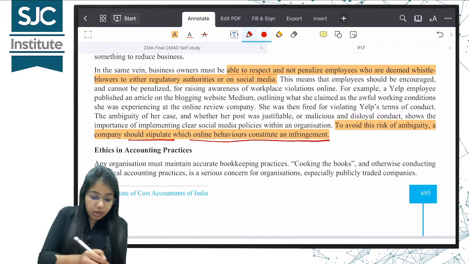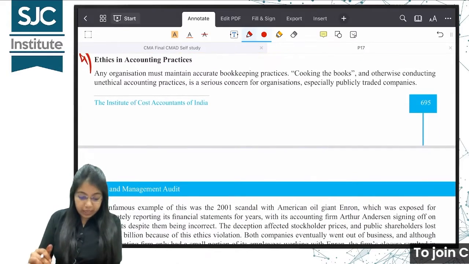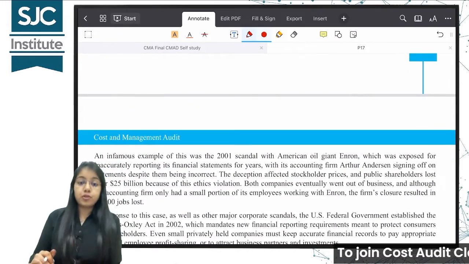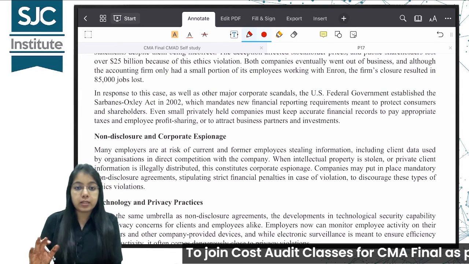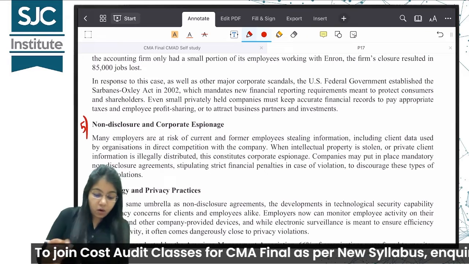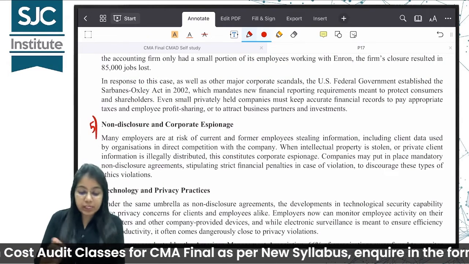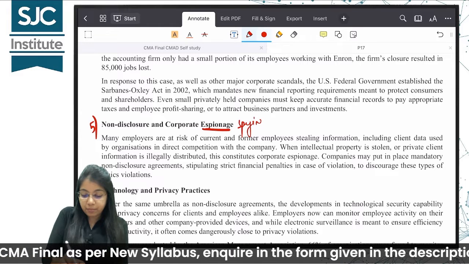So in accounting, the proper ethical practices should be followed. Cooking of books should not be done. Even the auditors, the financial auditors should respect it. The fifth point is non-disclosure and corporate espionage. Espionage means spying. Say I was working for a company ABC.